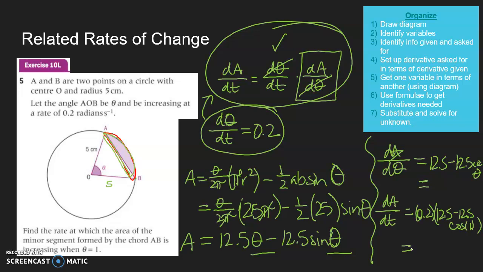Hang on. 0.2 times (12.5 minus 12.5 cosine of 1). 1.15 approximately. And so let's use our units correctly. 1.15 what? Centimeters squared per second, because we're dealing with area. Centimeters squared per second. Ta-da!